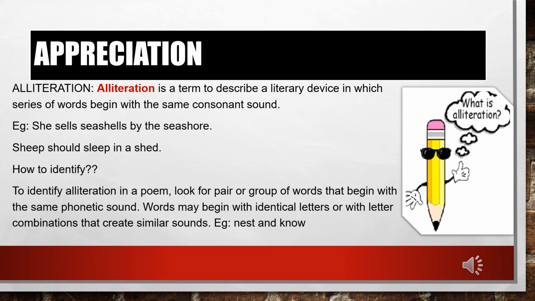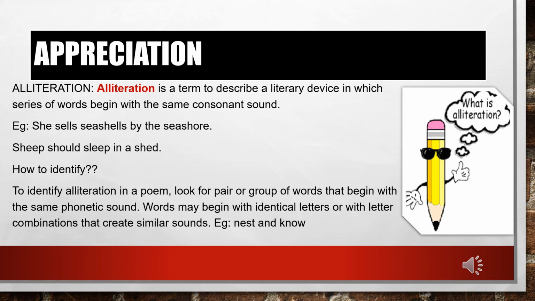So let us see what alliteration is. Alliteration is a term to describe a literary device in which a series of words begin with the same consonant sound. The famous example is "She sells seashells by the seashore." Most tongue twisters use alliteration, because words beginning with the same consonant are placed near each other in sequence, like "sells", "seashells", "seashore", and "she".